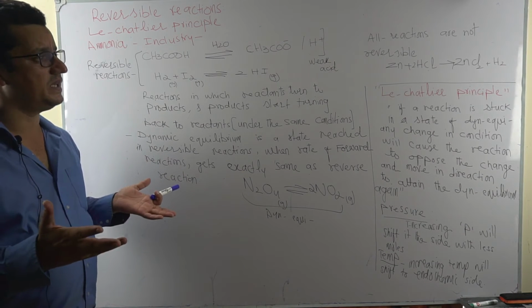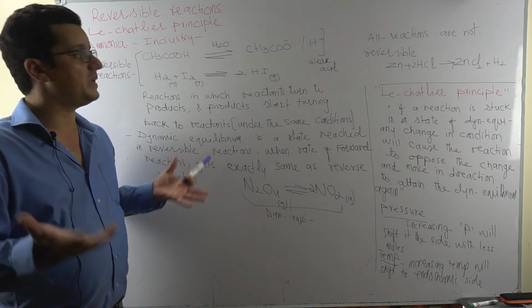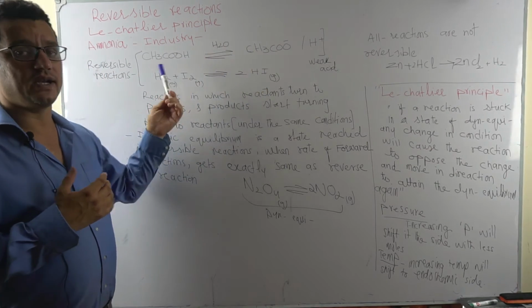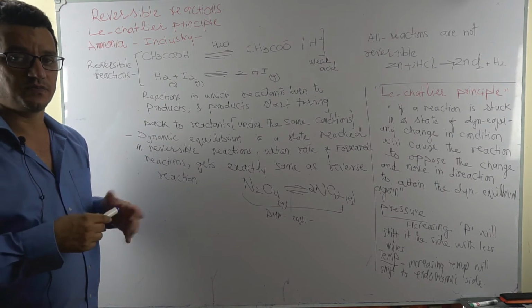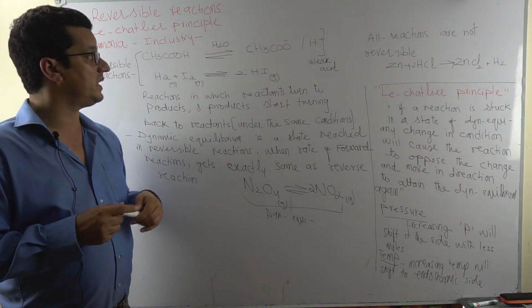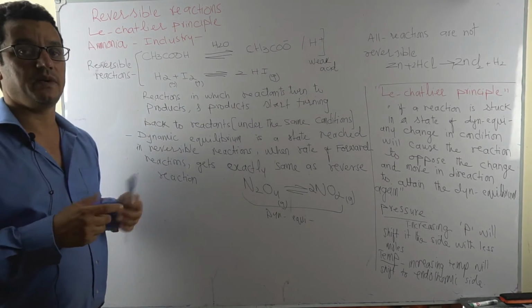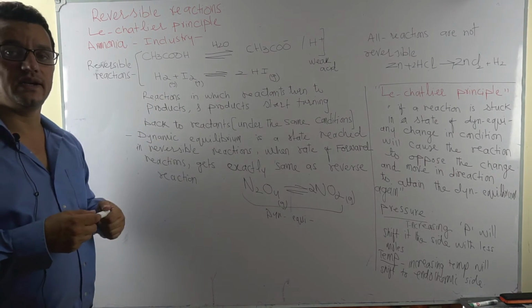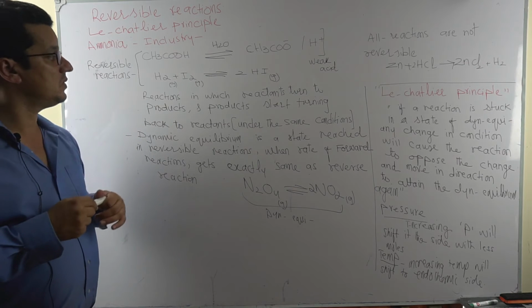Depending on the nature of the reaction, it varies. This situation varies from reaction to reaction. The reactants turn to product and product to reactant, stuck to the state of dynamic equilibrium, and this ratio varies. I mean, in some cases the dynamic equilibrium may be at a situation where there is 90% of the reactant left and 10% of the product, and maybe the opposite case, 90% of the product and 10% of the reactant. It's not complete conversion, but this varies from reaction to reaction.